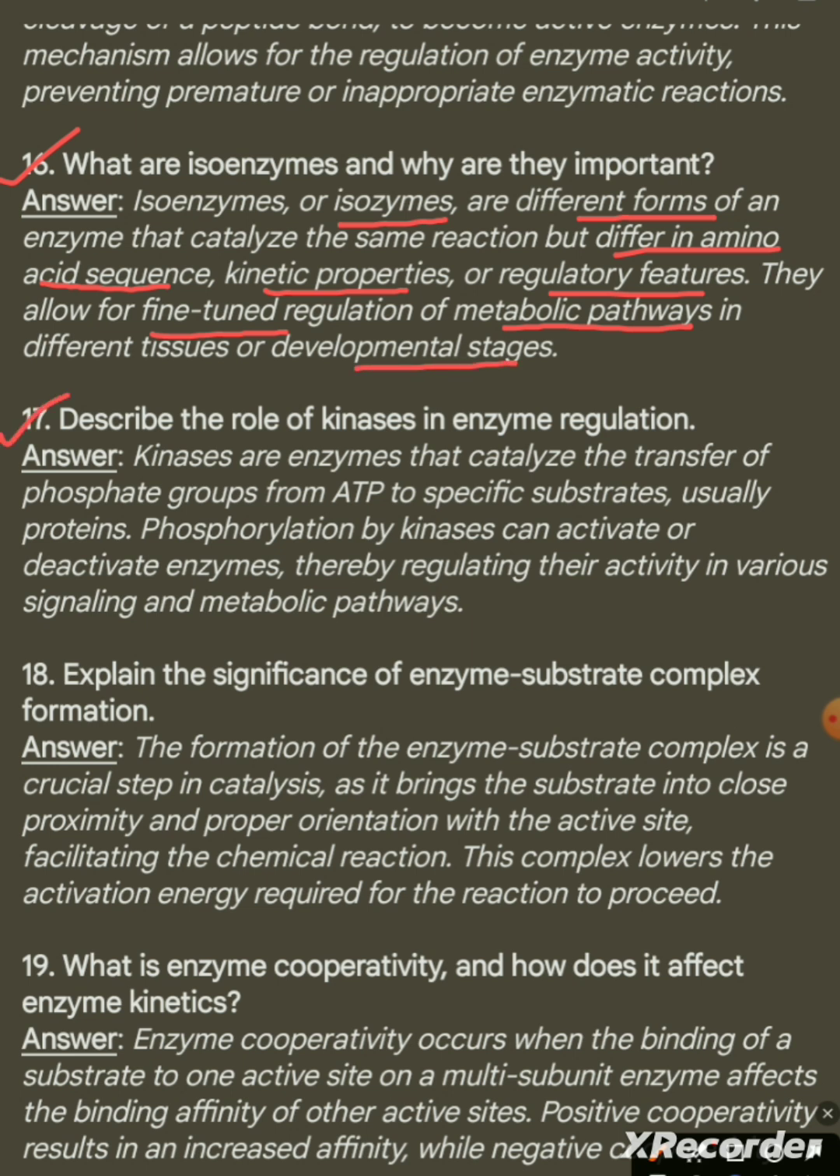Question 17. Describe the role of kinases in enzyme regulation. Kinases are enzymes that catalyze the transfer of phosphate group from ATP to specific substrates, usually proteins. Phosphorylation by kinases can activate or deactivate enzymes, thereby regulating their activity in various signaling and metabolic pathways.